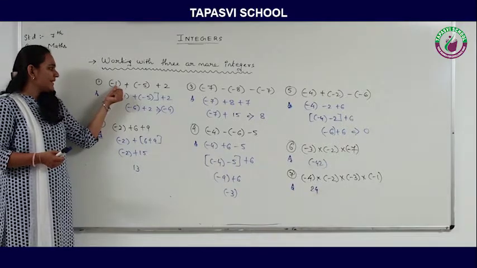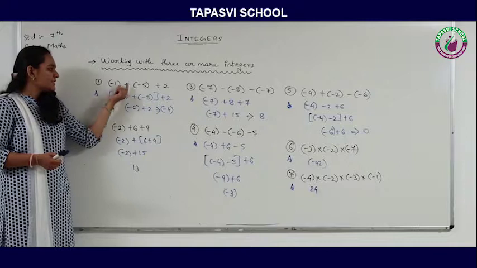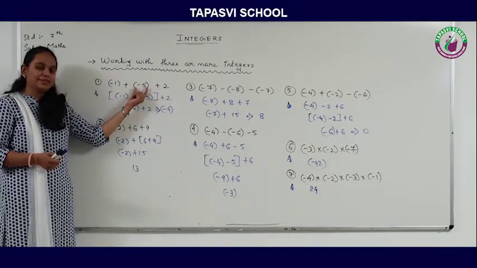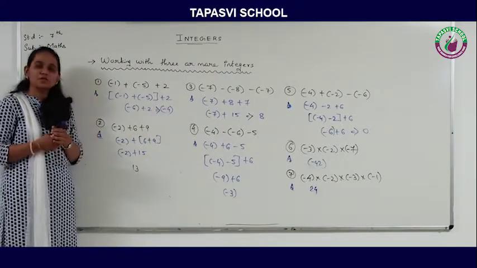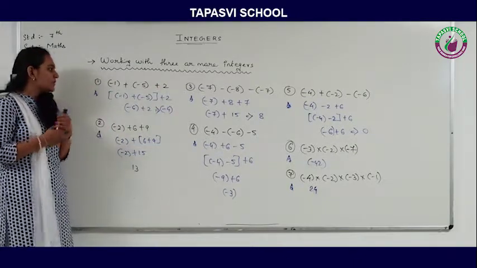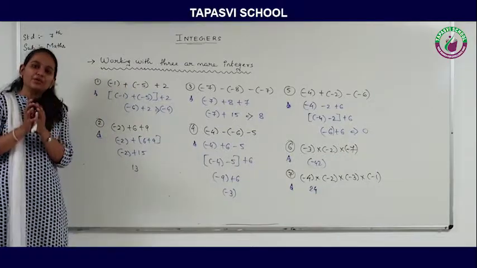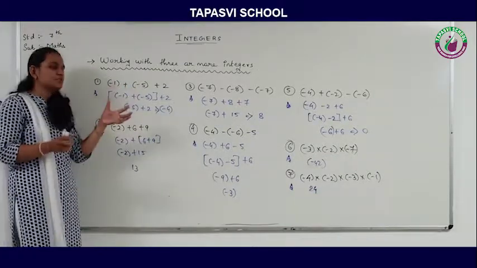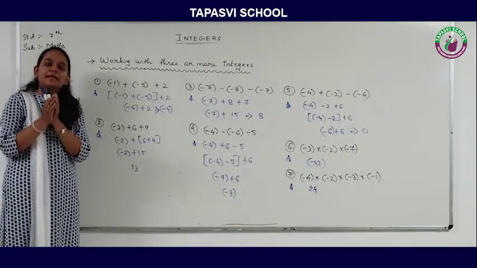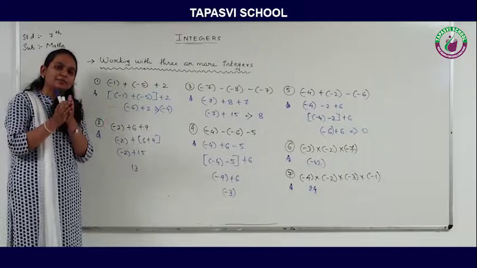First question, minus 1, minus 5 and 2. Now the first and second integers are negative, and the last one is a positive number. So let's see how to work with this kind of integer. First we need to add the same kind of integers. If they are positive, you can club the positive ones. If they are negative, you can club the negative ones.